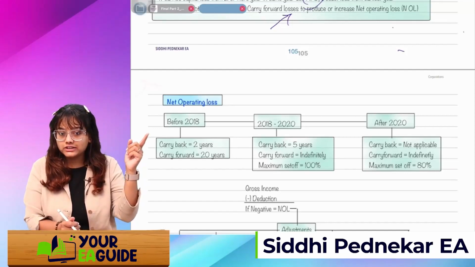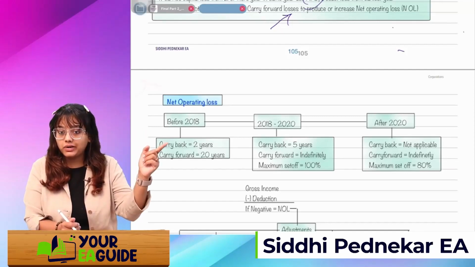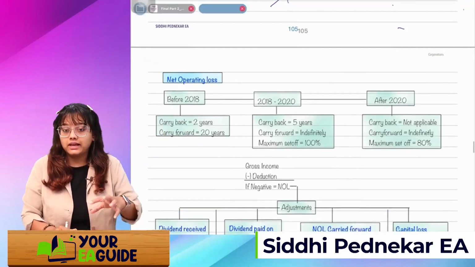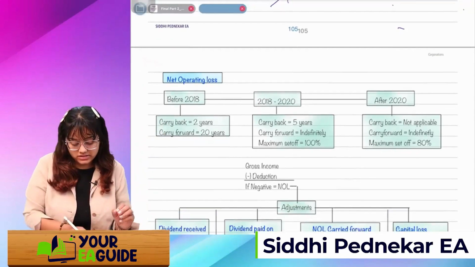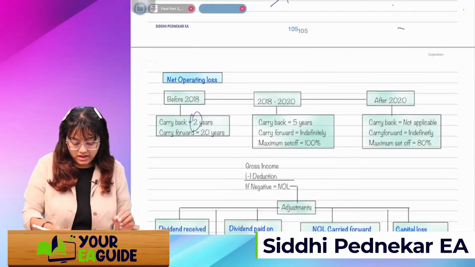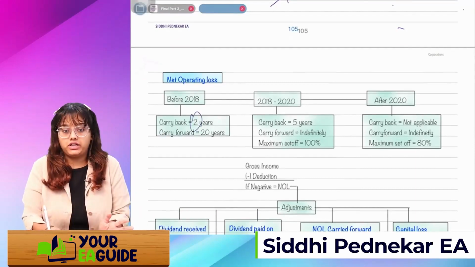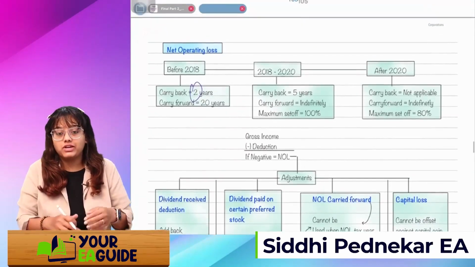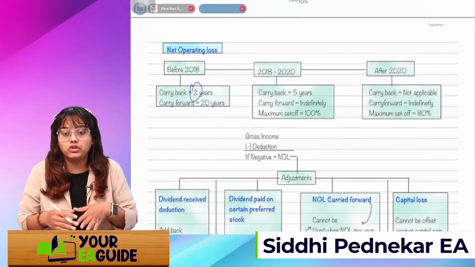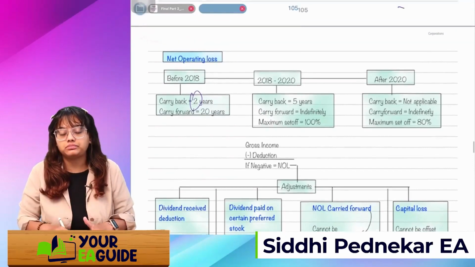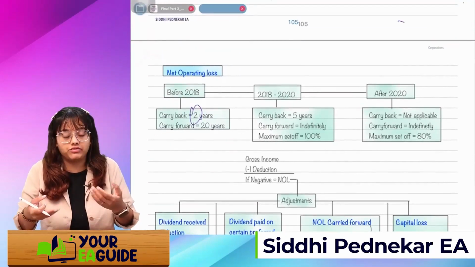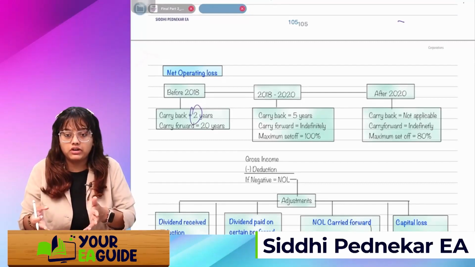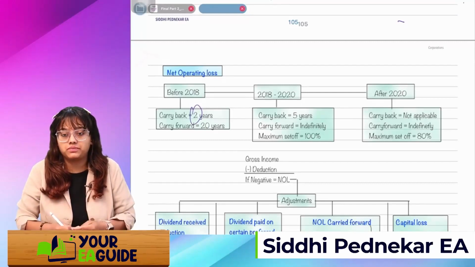If the loss is related to 2018 to 2020, then carry back is allowed for 5 years instead of 2 years, and carry forward is allowed for an indefinite period. And for maximum set off, whatever we are carrying forward, we can set off the whole 100% of the loss in the current year, if there is a profit, a net income.